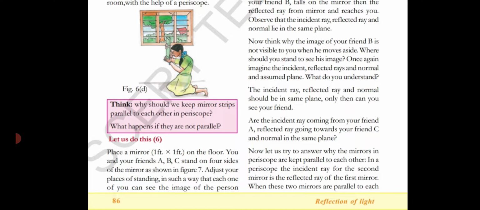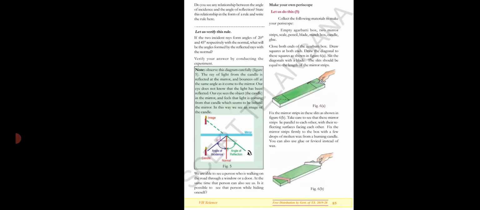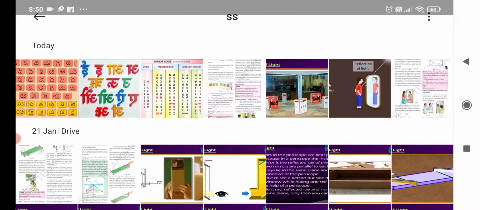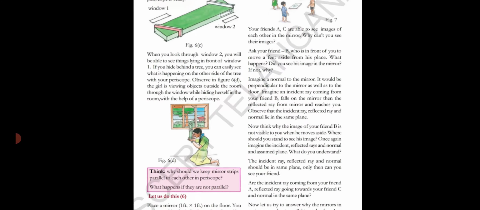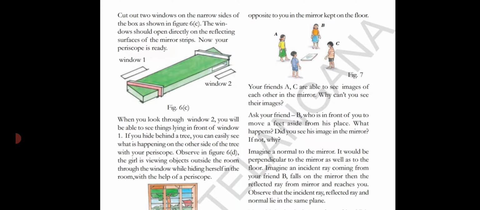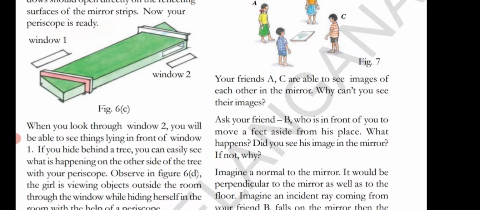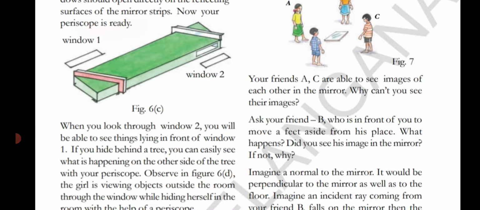Adjust your places of standing in such a way that each one of you can see the image of the person opposite to you in the mirror kept on the floor. You could see the figure, children. Your friends A and C are able to see images of each other in the mirror. Why can't you see their images?